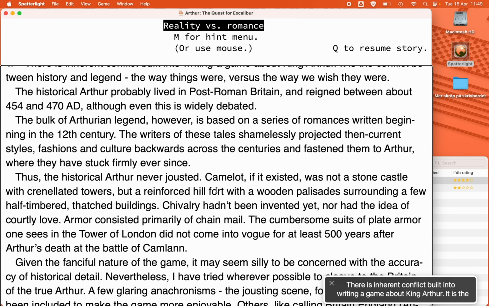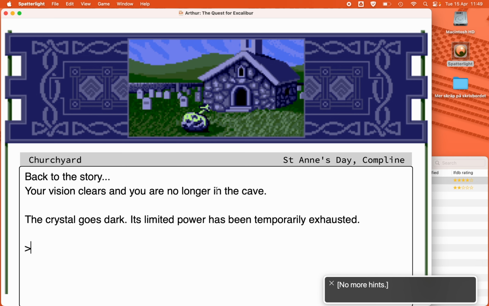It is the conflict between history and legend, the way things were versus the way we wish they were. The historical Arthur probably lived in post-Roman Britain, and reigned between about 454 and no more hints.